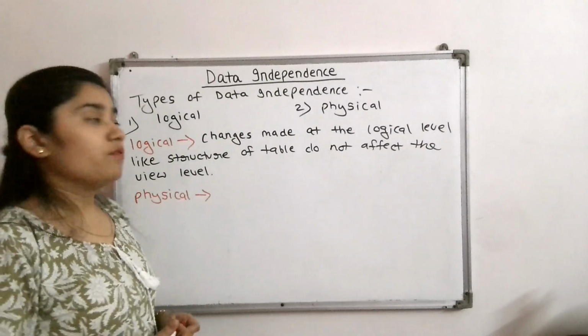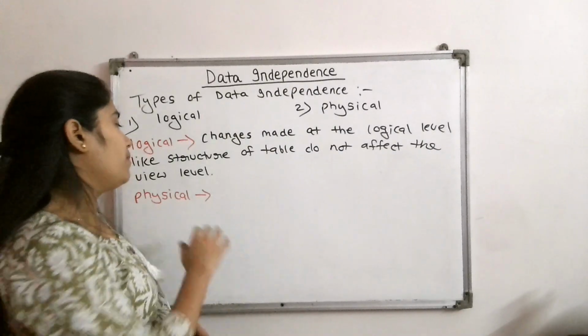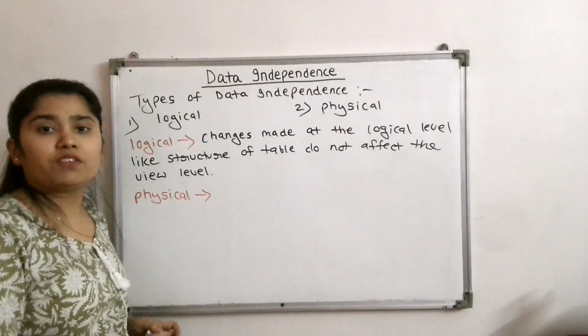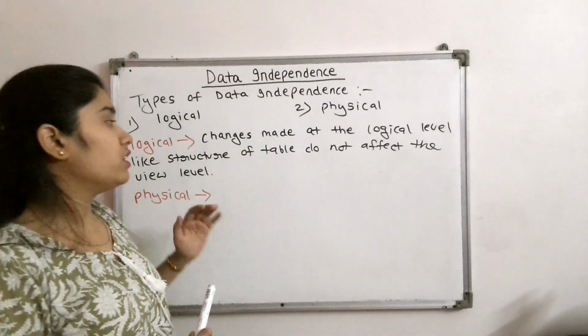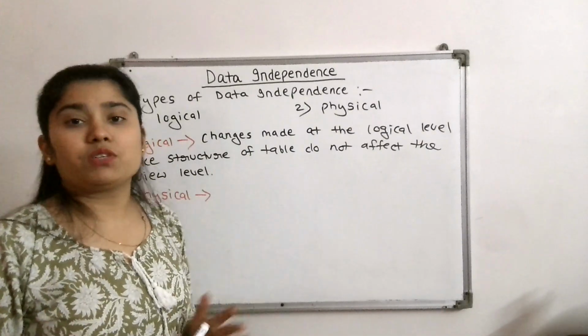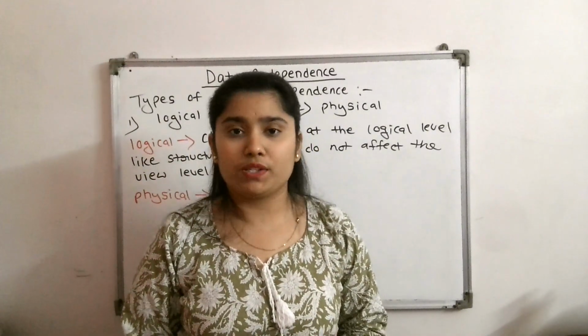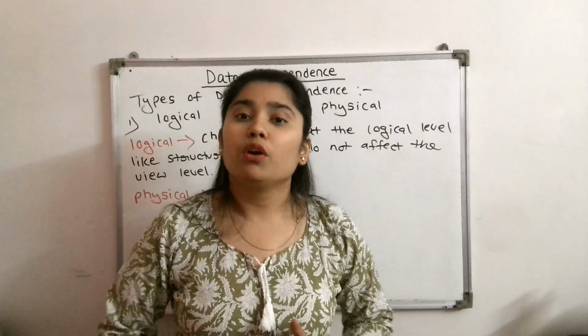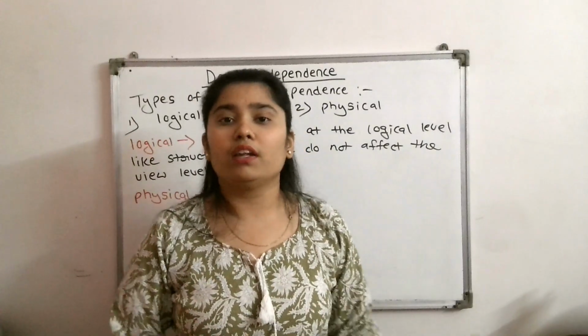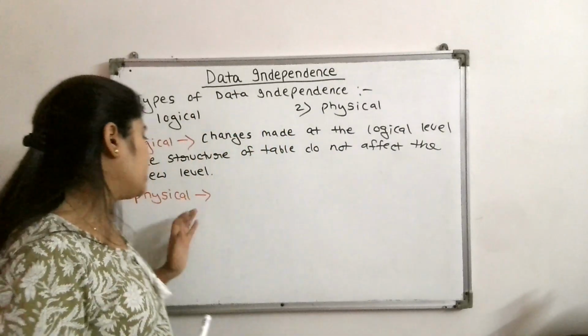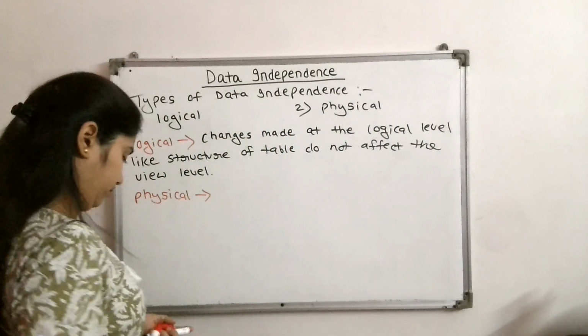What it means that physical data independence is that if we make changes at the physical level, which is the internal level, it does not affect the higher level. What are the higher levels of the internal level? That is the conceptual level or the logical level, or we can say the user level, also the view level or the external level. Okay, so changes made, let's write it down.